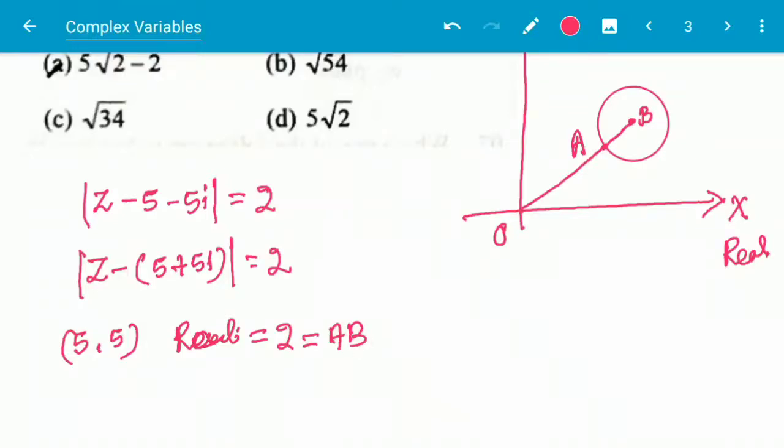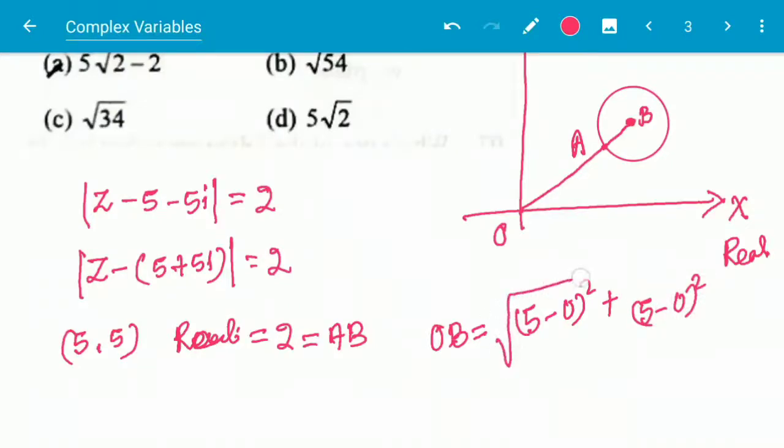So the distance from the origin to B is the position vector of the point B, and this can be given as OB = square root of (5 - 0)² + (5 - 0)², which will be root 50, which is 5 root 2.